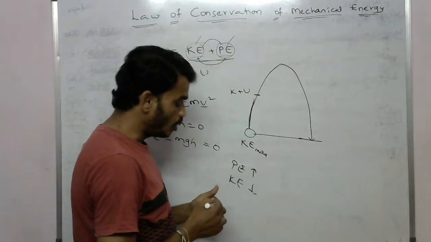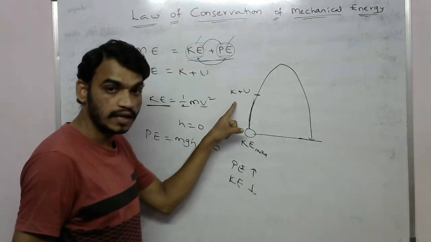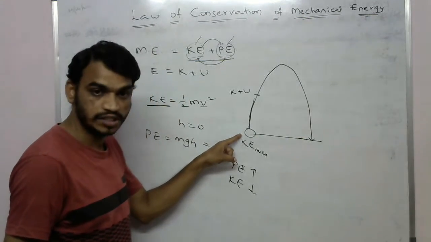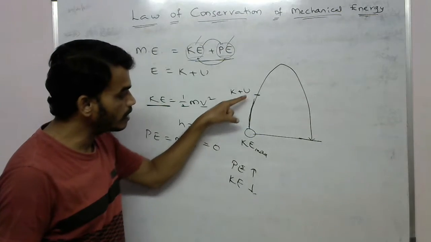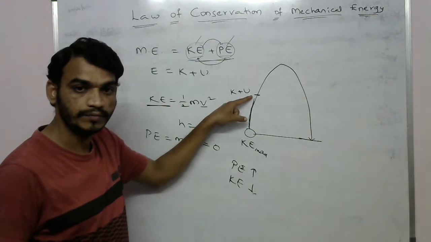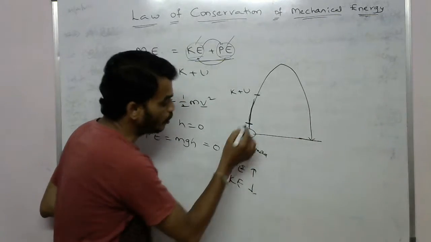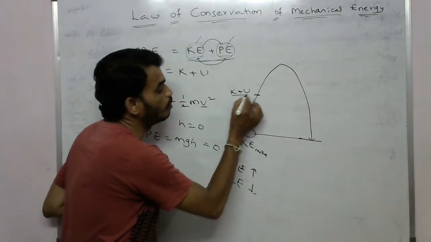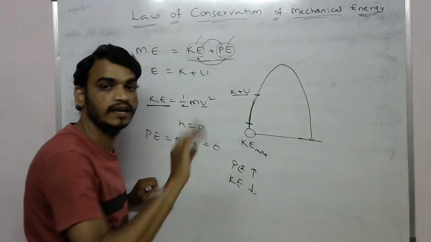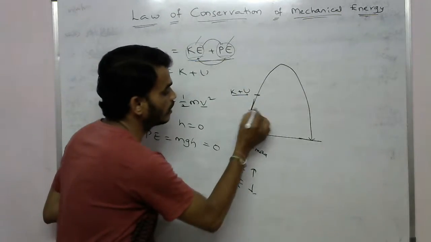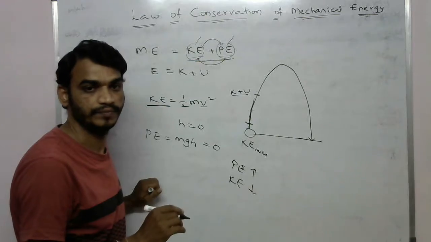The amount of mechanical energy present at the ground state is the same amount present at this point. You take this point also, you take any point here, and the sum of the potential energy and kinetic energy is the same. You take another point, it is the same.